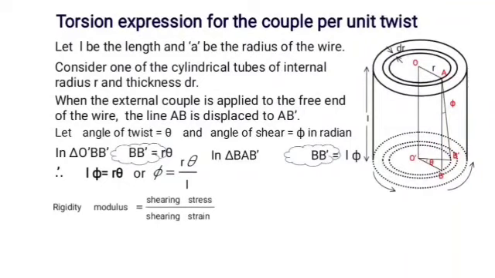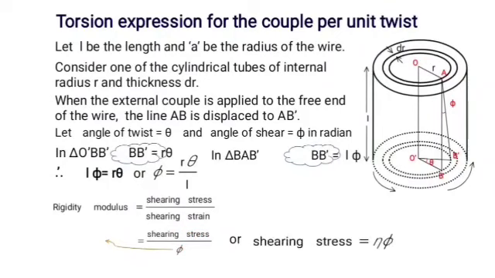Rigidity modulus is given by shearing stress divided by shearing strain. Here shearing strain is nothing but phi. Hence shearing stress is given by rigidity modulus eta into phi. Substituting the value of phi from the above expression as r theta upon L, the equation reduces to shearing stress is given by eta r theta divided by L.